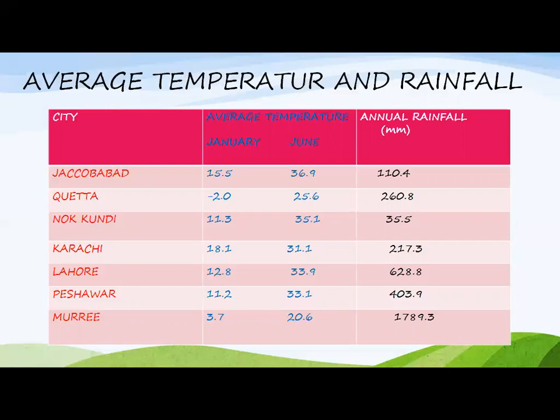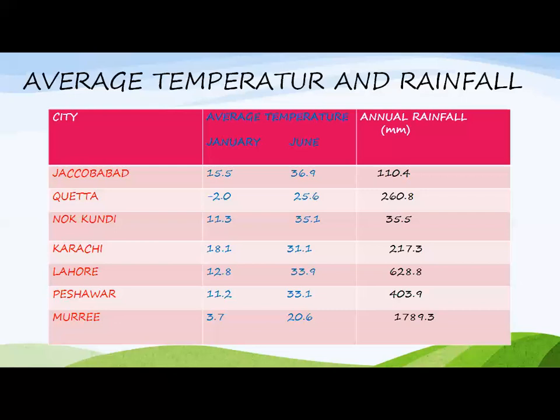Mukandi has 11.3 degrees centigrade in January and 35.1 degrees centigrade in June, and 35.5 is the average rainfall of Mukandi. Karachi has 18.1 in January and 31.1 in June, and 217.3 is the annual rainfall of Karachi. Here you can see Lahore 12.8, and in June 33.9, and the annual rainfall is 628.8. Means the weather of Lahore is wet and warm.